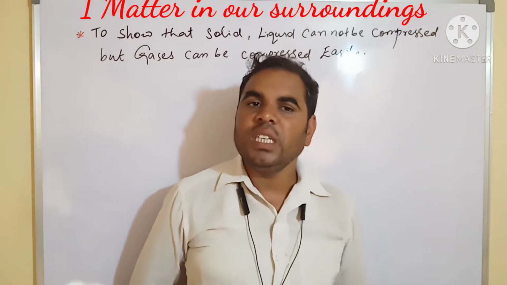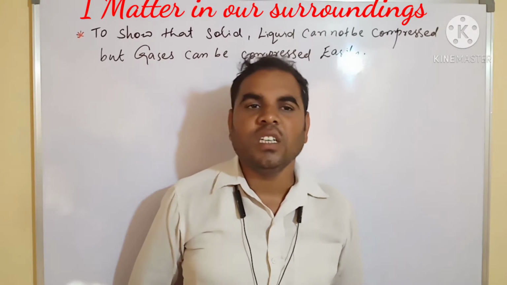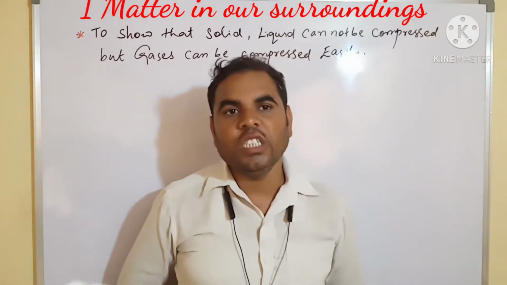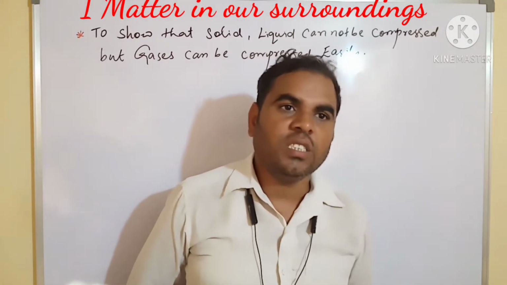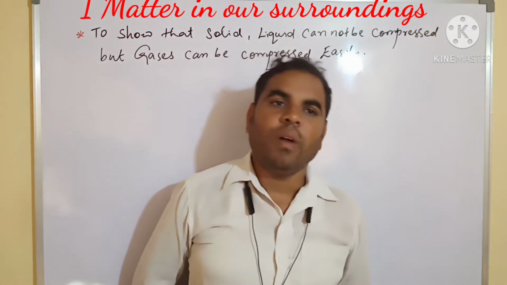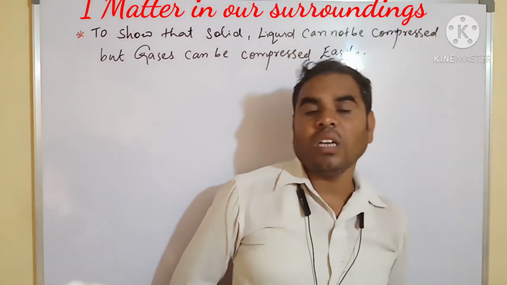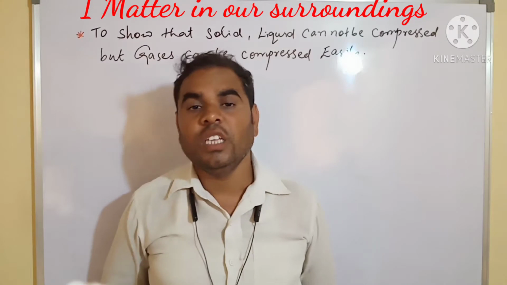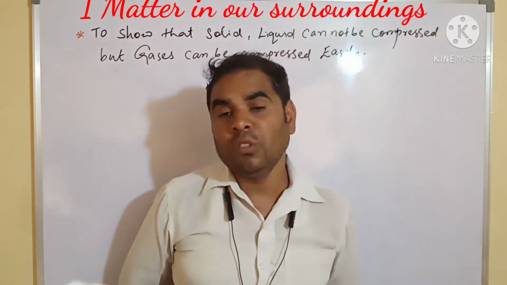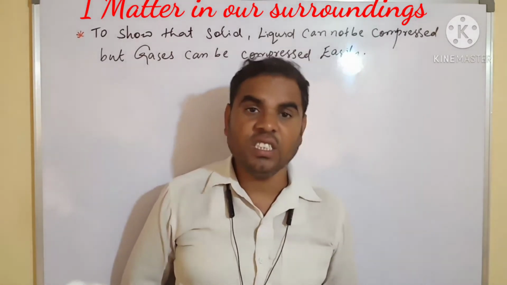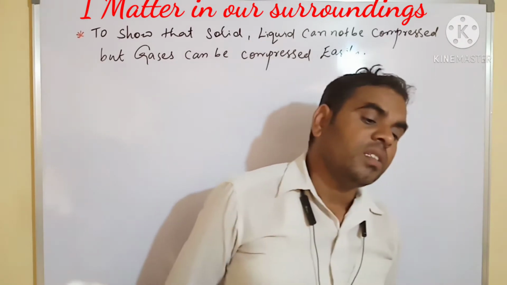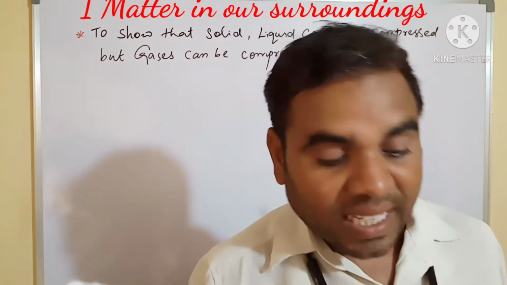CNG is compressed natural gas, used in autos, buses and many cars, and it causes less pollution. Oxygen cylinders also contain compressed gases.